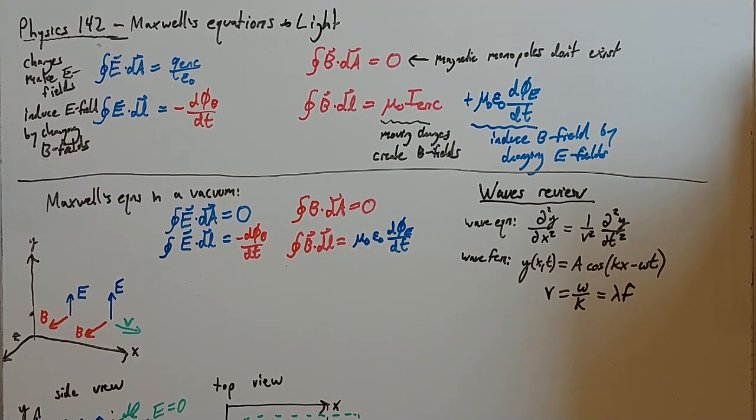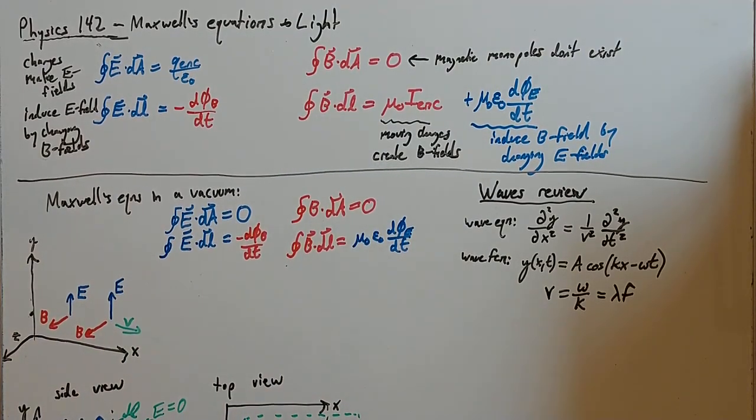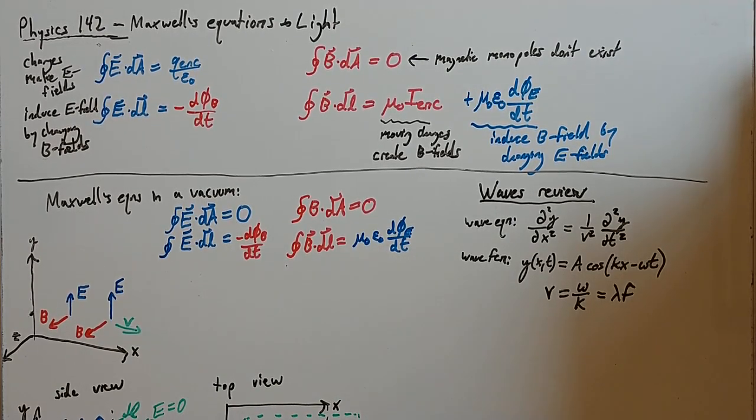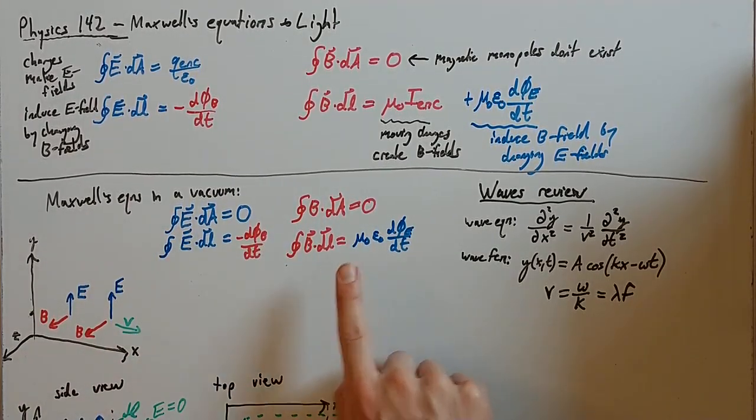All right. You can watch the last video to review Maxwell's equations, but there are a couple of things that are useful for us to think about to actually make this happen. The first thing I want to think about is that light can propagate through empty space. It can propagate anywhere. So when we think about empty space or a vacuum, light ought to be able to exist there, right? We want to know what Maxwell's equations would be if we're in a vacuum, in empty space. I've written down what they'll be right here, and I just want to go through that.